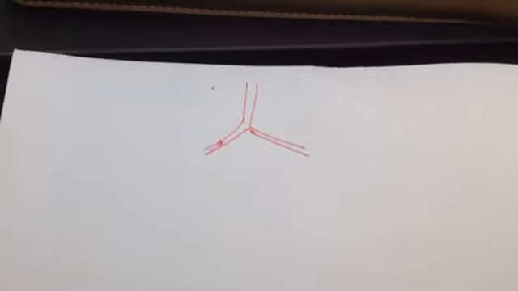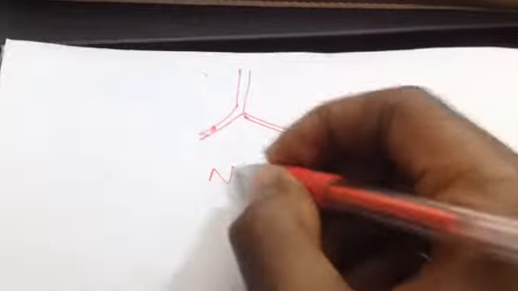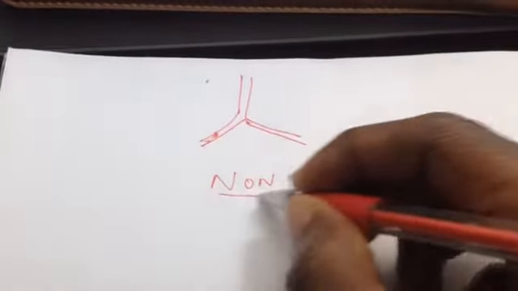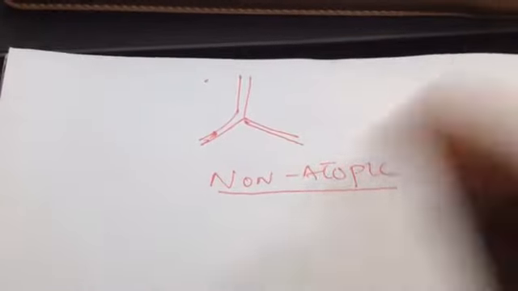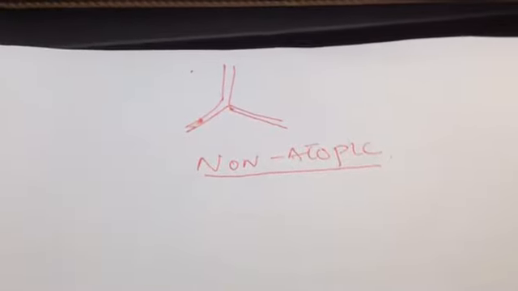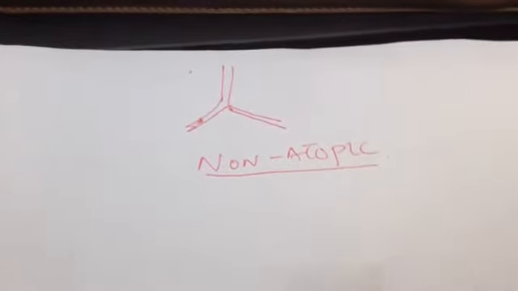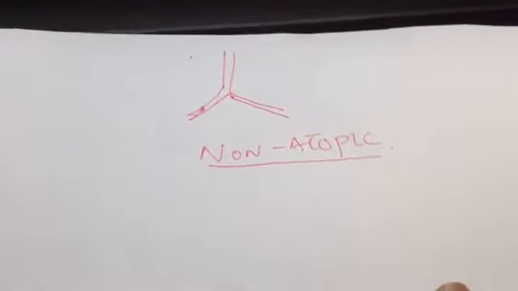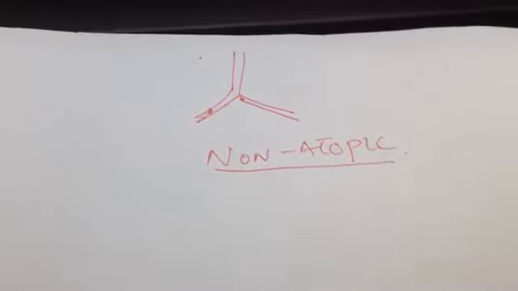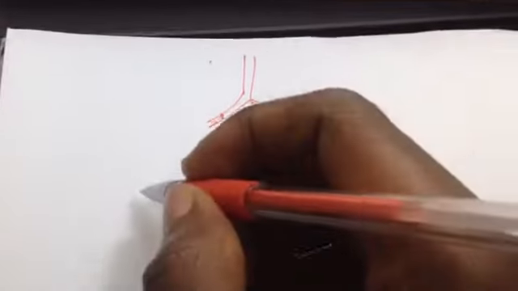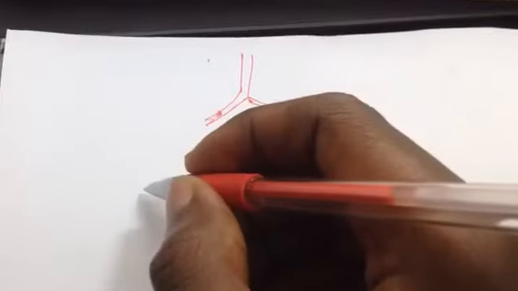Now we are going to move to non-atopic asthma. In non-atopic asthma actually, the causative agent or the etiology is unknown, it is idiopathic, right? But the scientists and medical doctors suspect a kind of viral infection that precedes the asthma attack. For example, the person may have a history of an upper respiratory tract infection due to a virus.